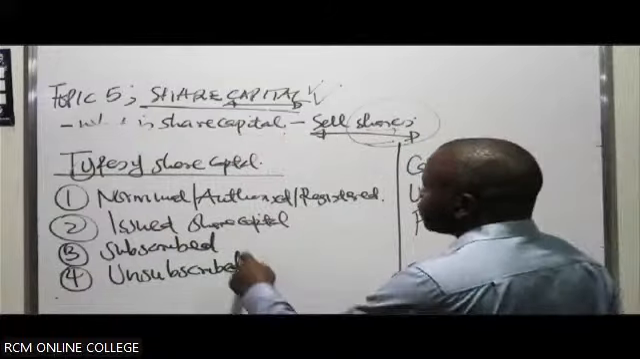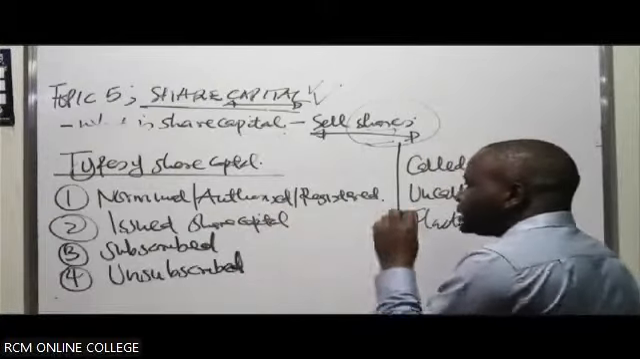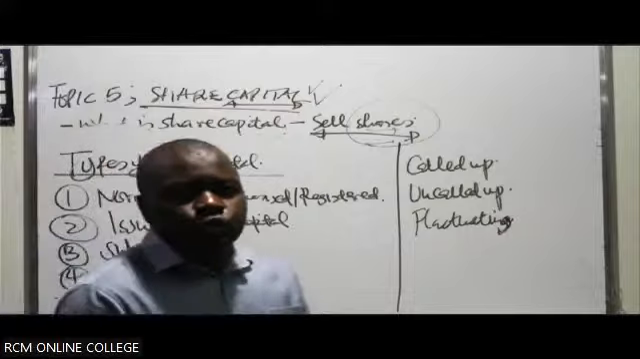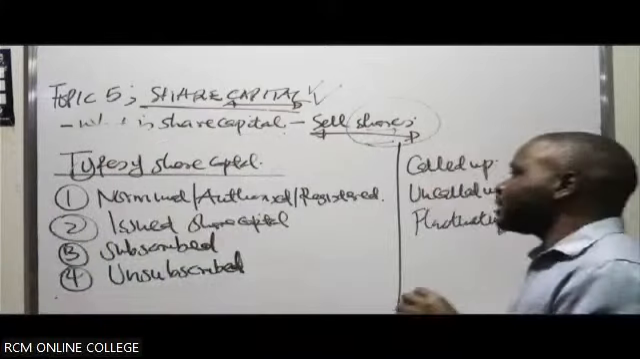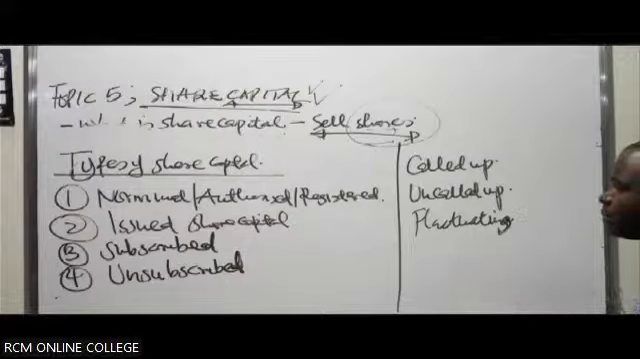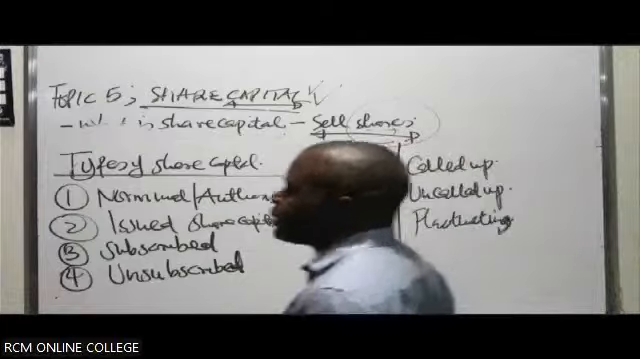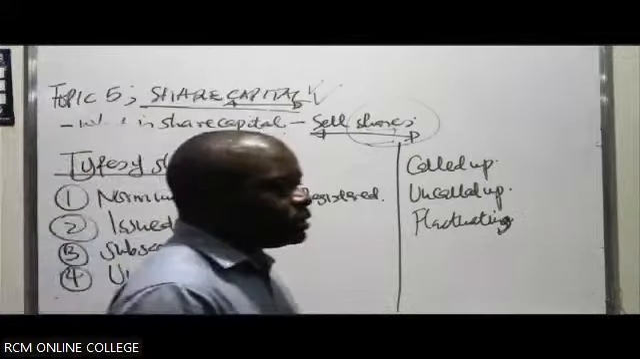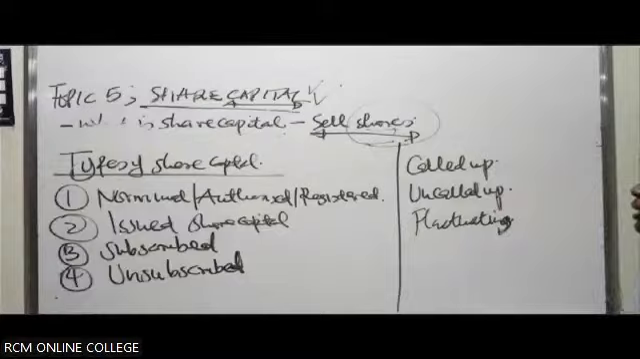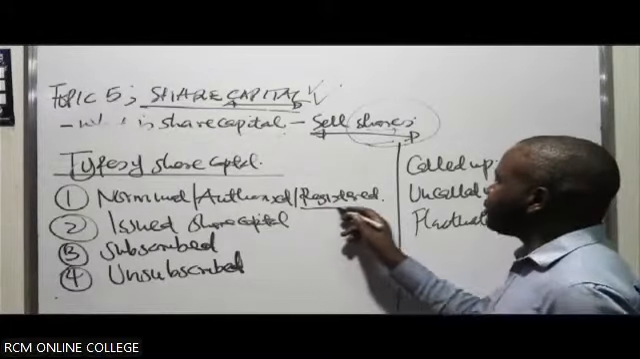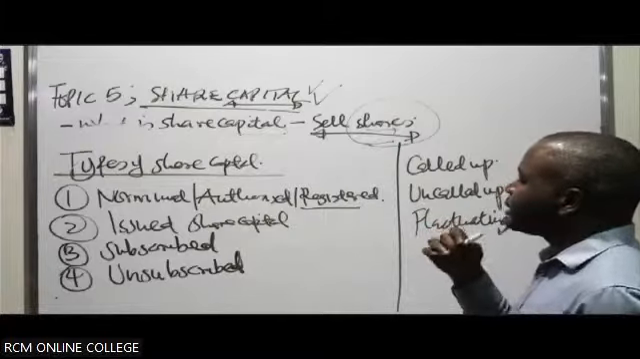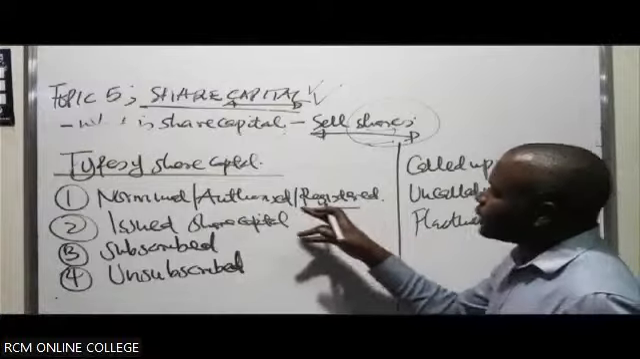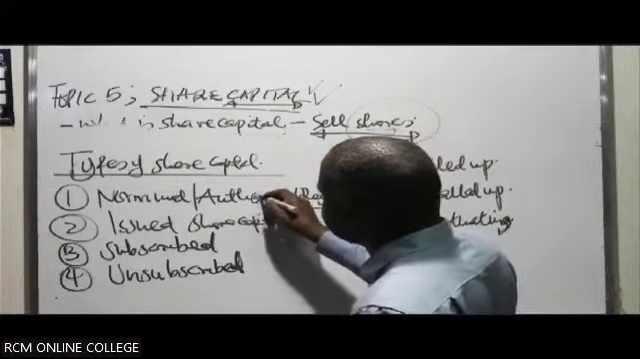For example, when we talk about nominal, authorized, or registered, it is the share capital with which the company will be registered at the registrar's office. When you register the company, you will be called upon to state which capital you want your company to be registered with. Maybe you'll say 100K, 1 million, or 5 million. That is what we refer to as the authorized or registered capital. Sometimes we call it authorized, because it is what you've been authorized by the registrar.